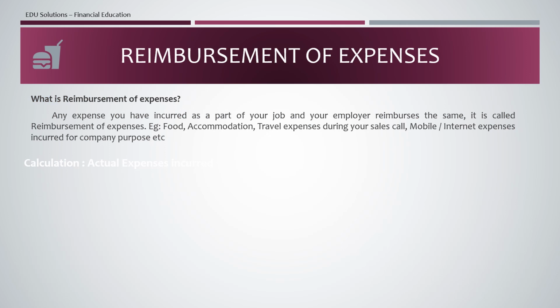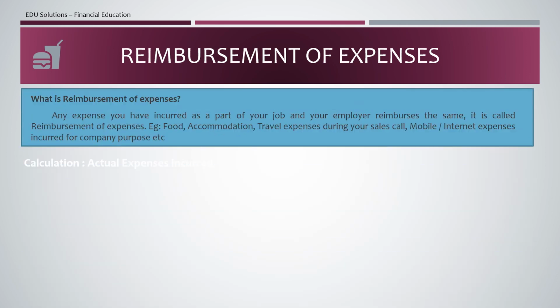Then next is reimbursement of expenses. Most of the companies reimburse some expenses for some employees, mainly sales or higher level employees who are incurring expenses for the company. Like if you are going for a sales call or client visit or customer meeting, they will incur some expense for their travel, food, accommodation, etc. And they must be incurring some monthly fixed amount for their mobile and internet expenses.